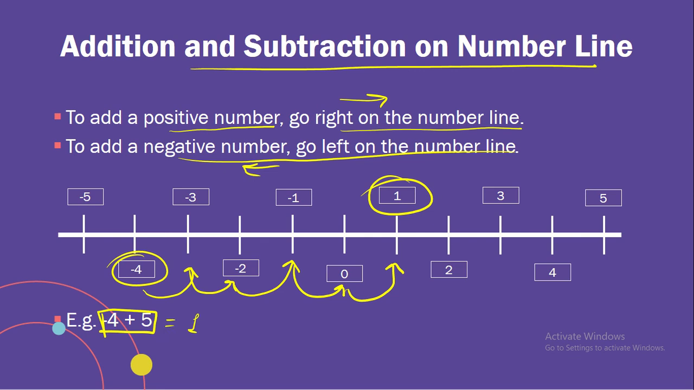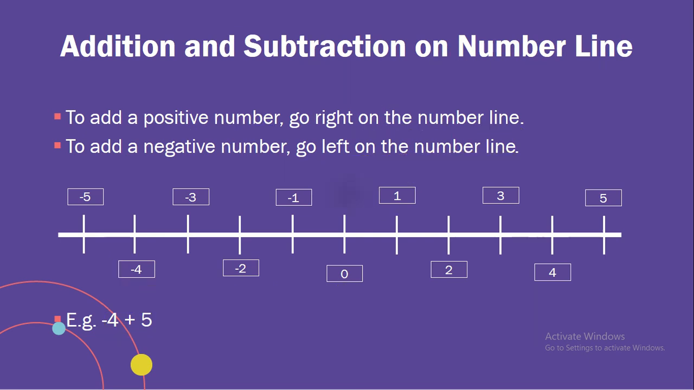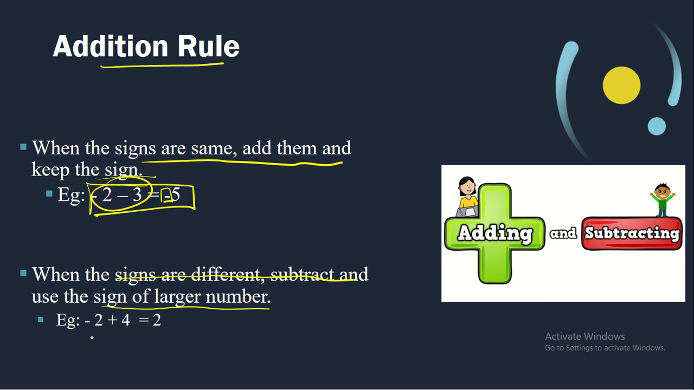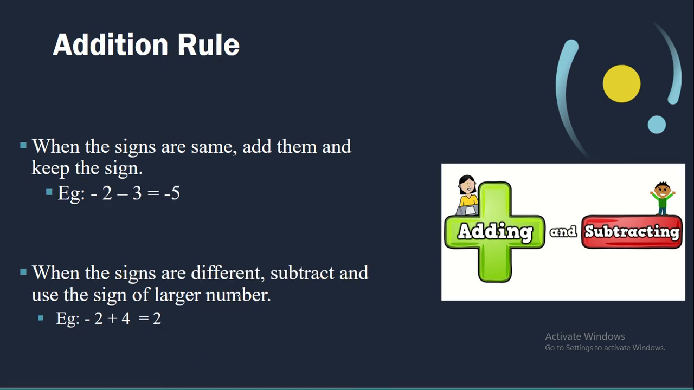Now since we cannot make this table every time, for that we have an easy way. Okay, so let's see that easy way. So we'll study that by addition rule. Now when the signs are same, add them and keep the sign, like -2 -3, so we'll just keep the same sign and we'll add the two numbers. Now when the signs are different, subtract and use the sign of the larger number. -2 plus 4 is equivalent to 2, right?